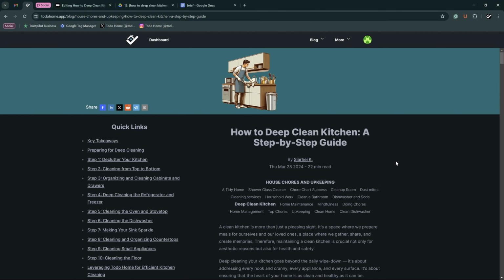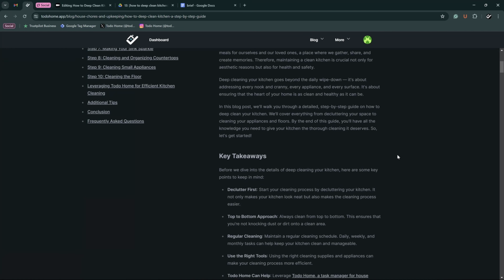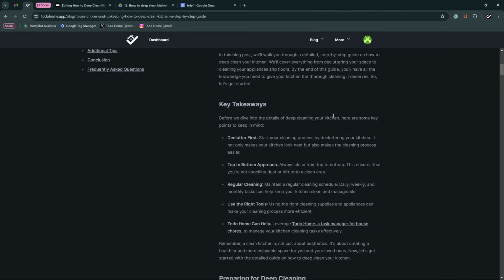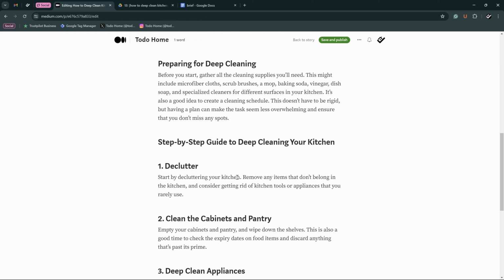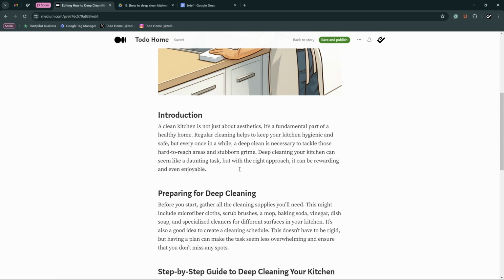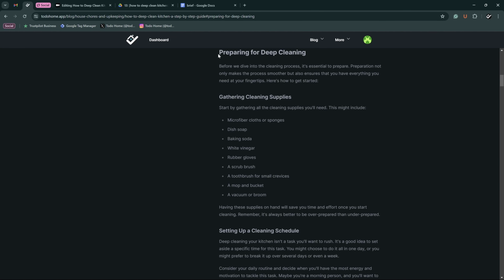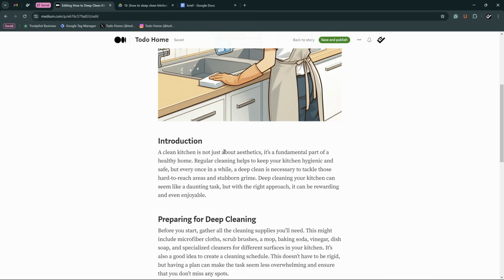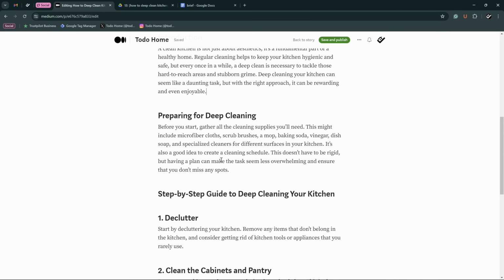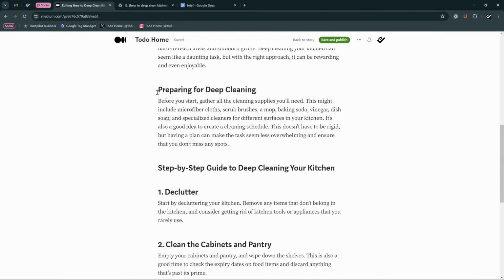What I need to do now is to understand what I can link to. Here is an article about the topic, and we need to find a text in this new article which we can link to our original article, or we should add some links without breaking the article meaning. Here is a section about preparing for deep cleaning, and here is a section about preparing for deep cleaning. And I want to link them together. That makes this part a link to our original article, so the reader can read more about preparing.